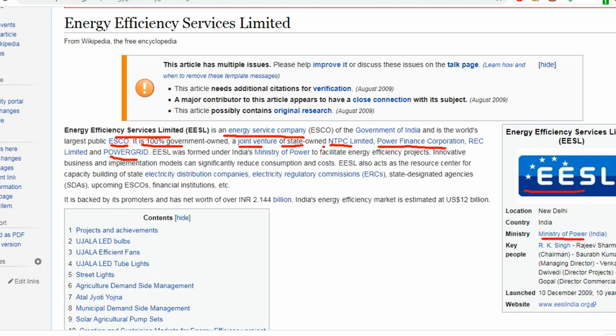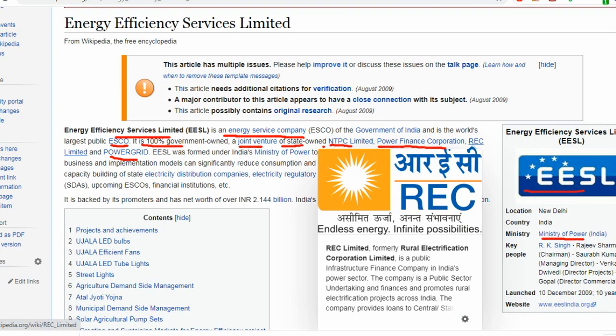All these are big companies. All these 4 companies together made this Energy Efficiency Services Limited. REC is Rural Electrification Corporation Limited. It is also a public infrastructure finance company.